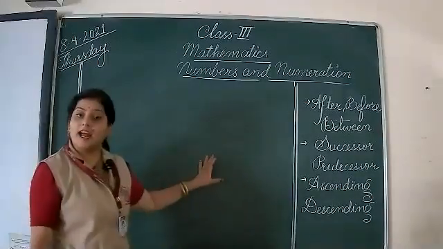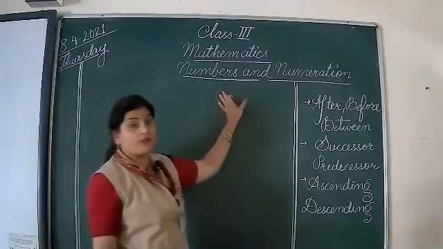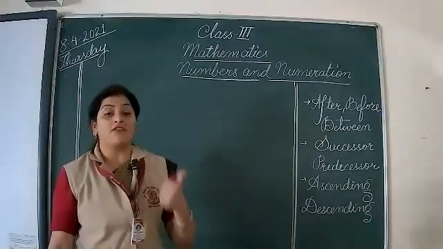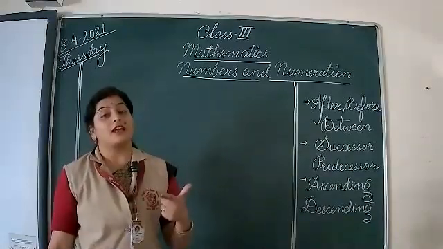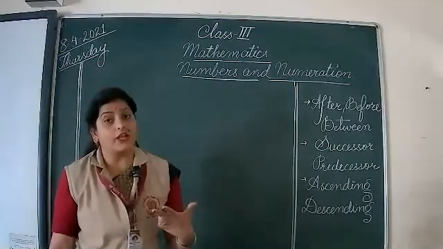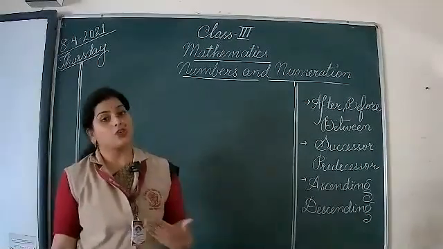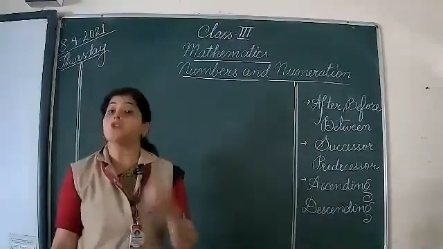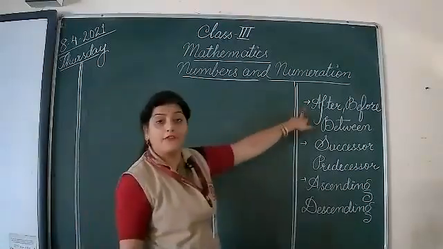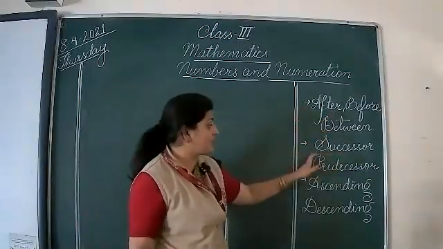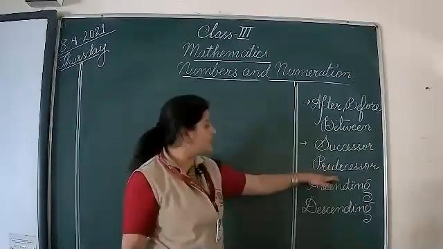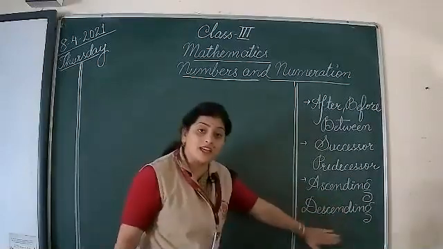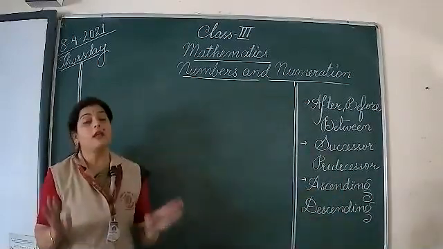You all remember what we studied in the last class? The topic that we were studying was numbers and numeration. And we have studied the number names, the place value, face value, expanded form, and short form. Now the topics that we are going to revise today are after, before, between. The next topic will be successors and predecessors. And the last topic that we are going to revise today is ascending and descending. And with this, the whole numbers and numeration will be over.